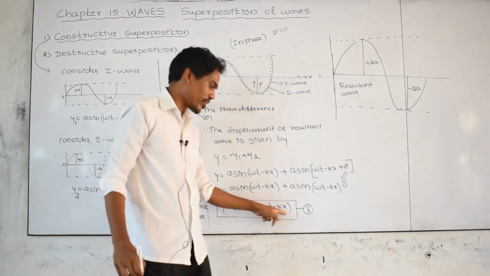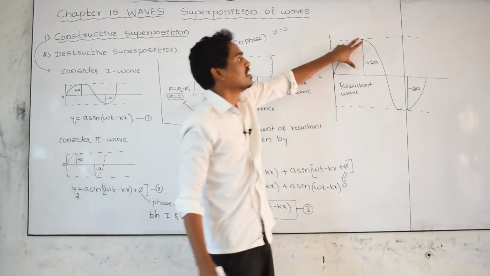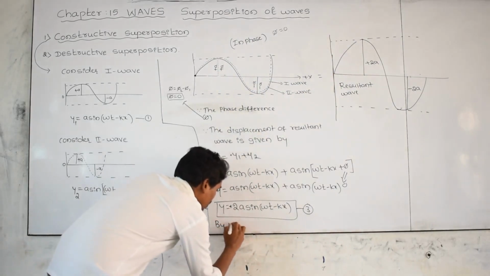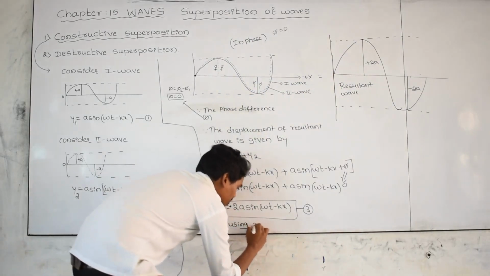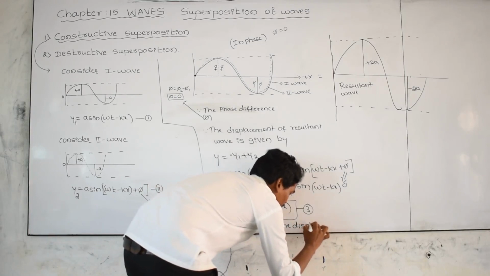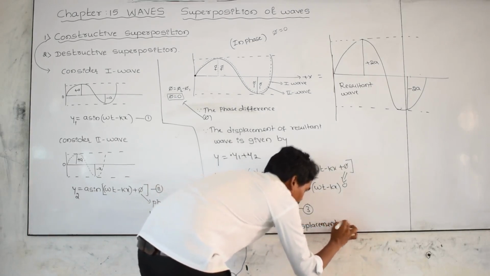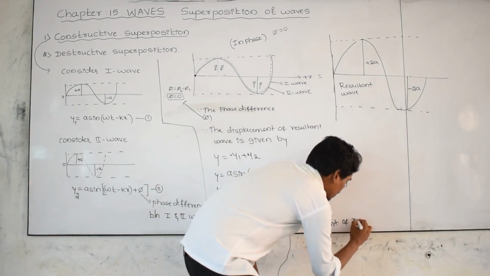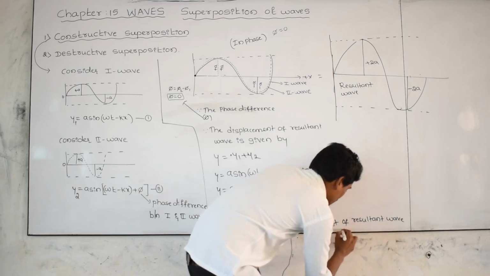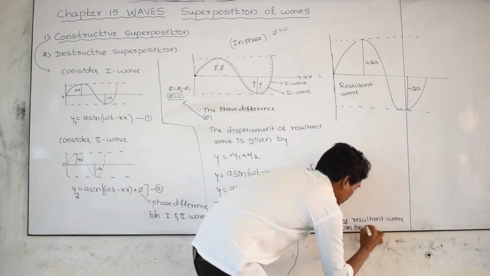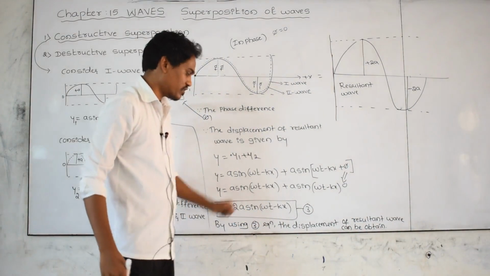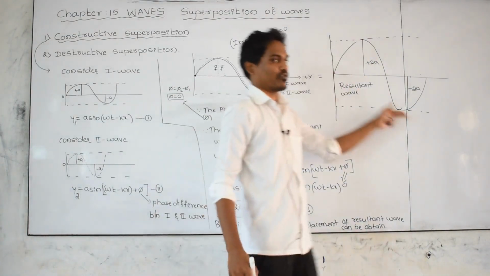And the remaining terms we can calculate by using this equation. The displacement of the resultant wave can be calculated by using the third equation. By using the third equation, the displacement of the resultant wave can be found out. Therefore equation 3 is called the displacement equation for the resultant wave.